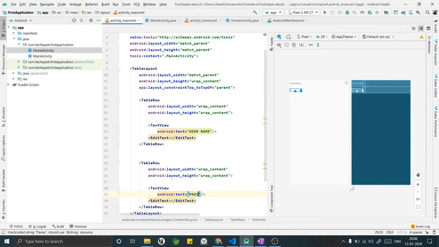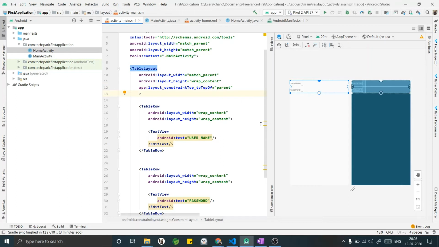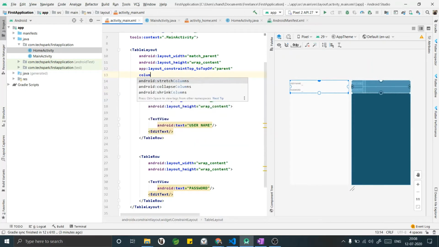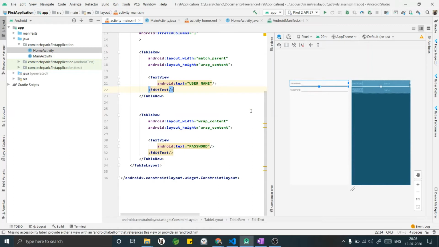Here you can see the layout is not coming as expected. Now let me try making some changes so that this gets fixed. Let me add width as match parent. The row, but that didn't work. I think by adding stretch column it will help. Yeah, I think the issue has been fixed. Now let me add one more table row for our submit button.